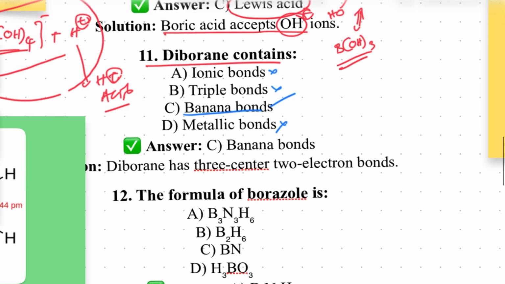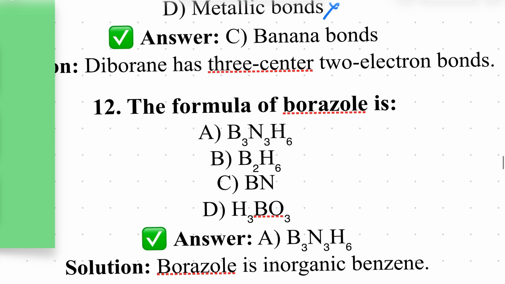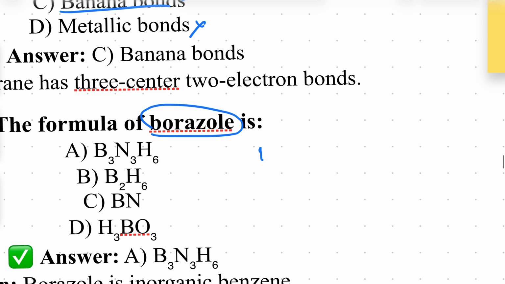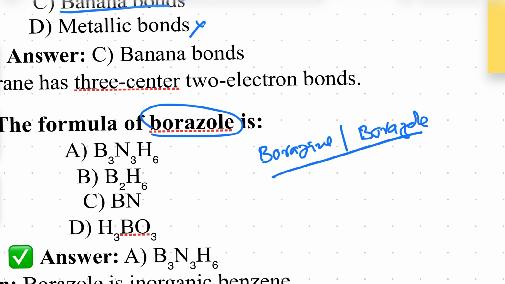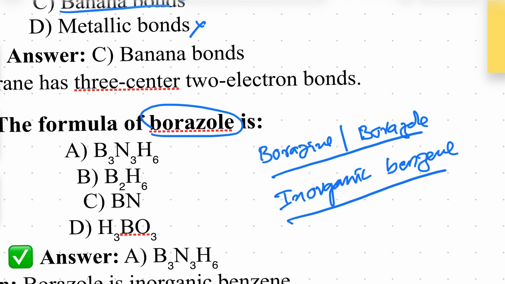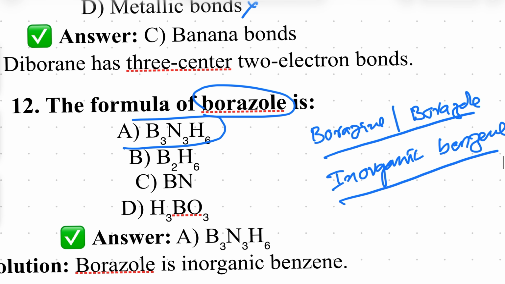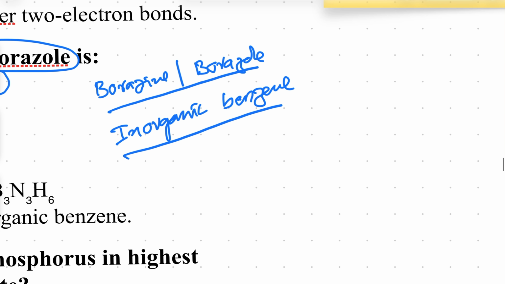Okay, next one. Formula of borazole. Borazole we also call borazine. Borazole or borazine, both are names. We also have one more name, inorganic benzene. What is the formula? B3N3H6.